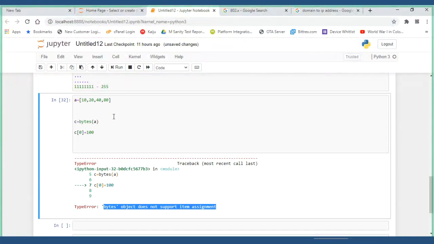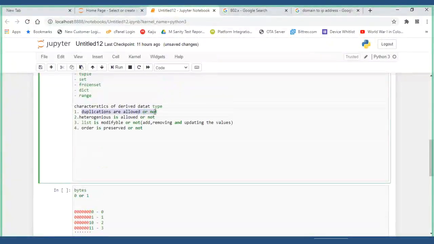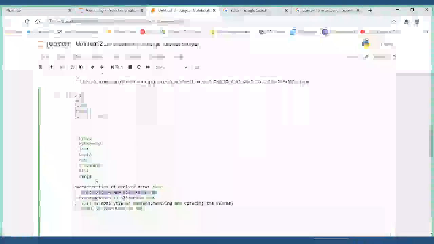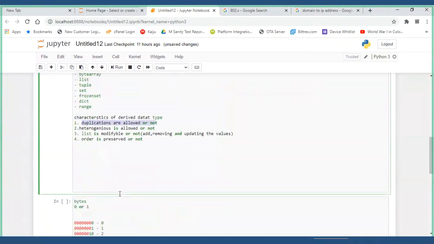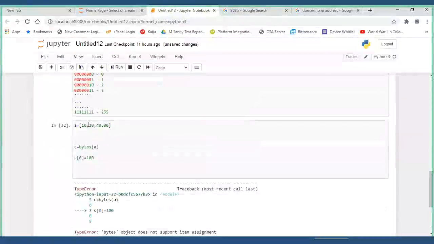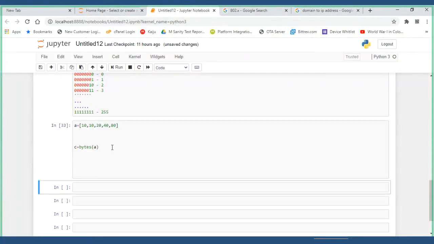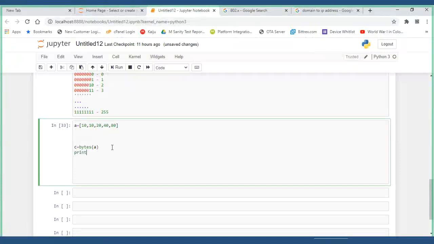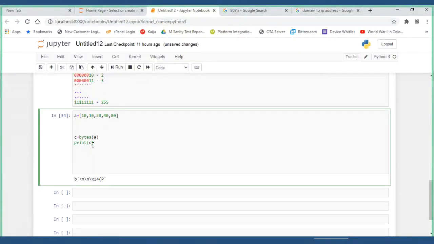So now let us come back to our characteristics. First characteristic: duplication is allowed or not? Let me put one duplicate value here, whether I will be able to convert it into byte or not. Print of C. Some object you will get, but to get all the values, you can get it using for loop only.